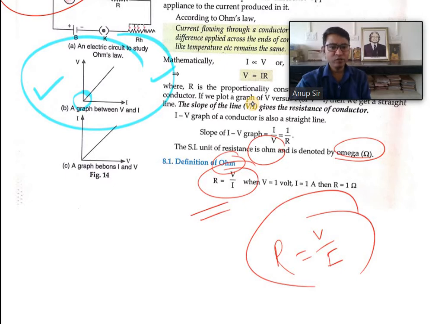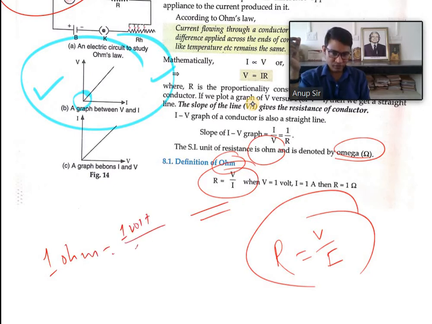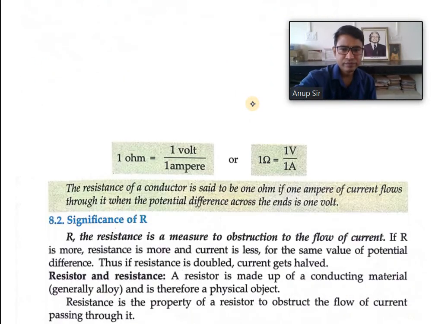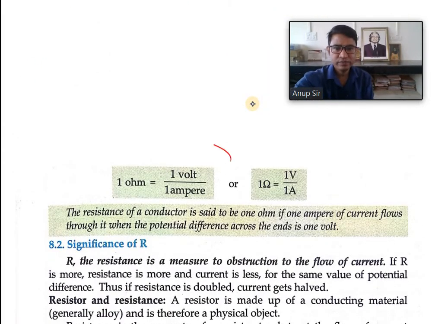To get a resistance of 1 ohm, the potential difference would be 1 volt and the current should be 1 ampere. This is the very simple definition of 1 ohm resistance. See here, same things.